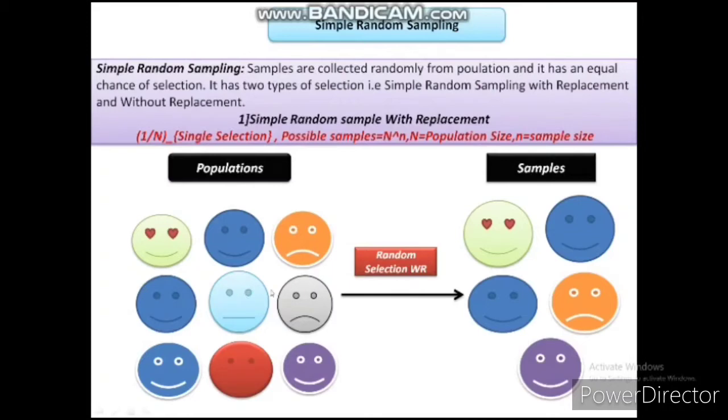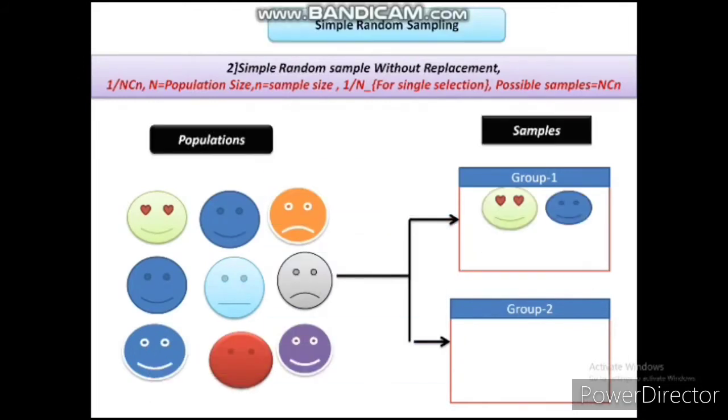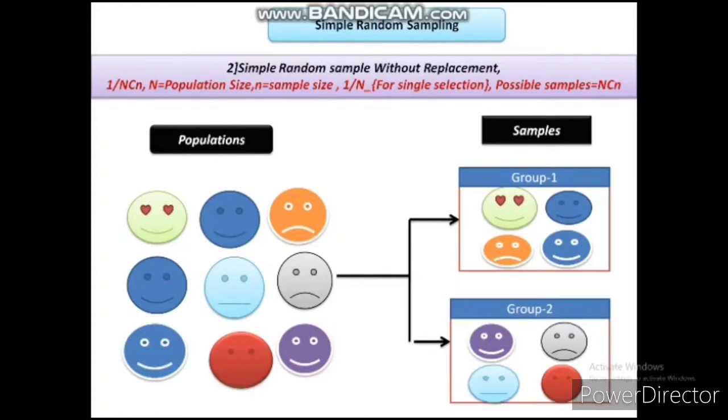Next we will see simple random sample without replacement. In without replacement, you cannot select a sample which is once selected. The sample which is once selected, you cannot select it twice. Suppose in a party you want to make a team for gifts. Everyone's name is there in a jar, and then choosing the name randomly for each of those two teams is simple random sample without replacement. That means the names cannot be repeated. We cannot select one person twice.